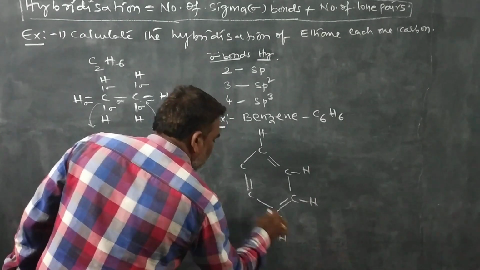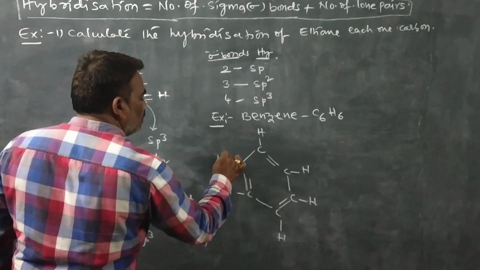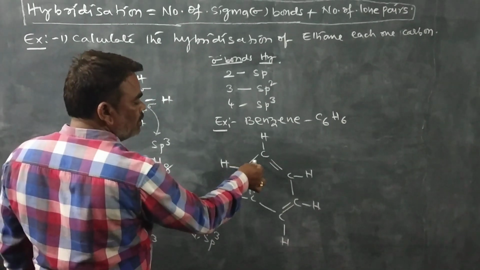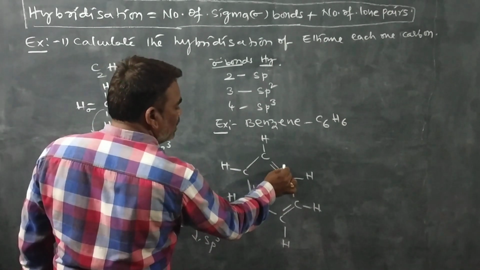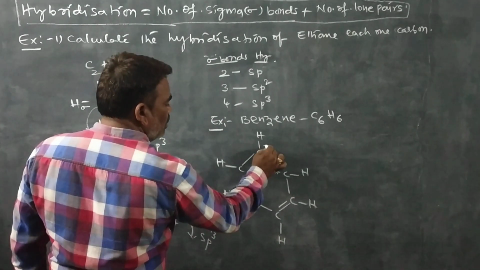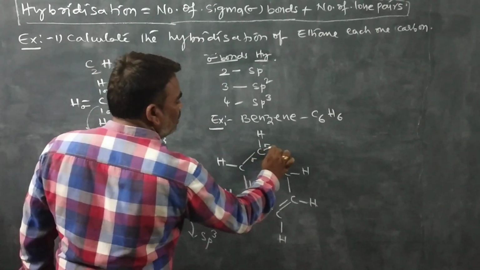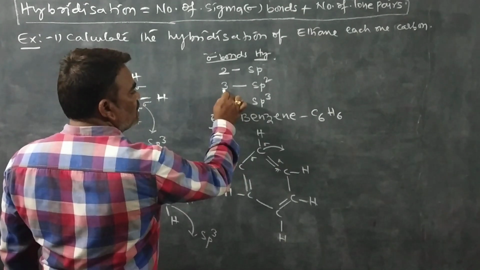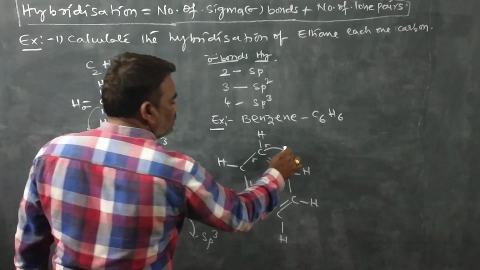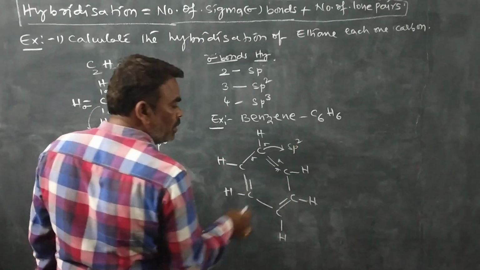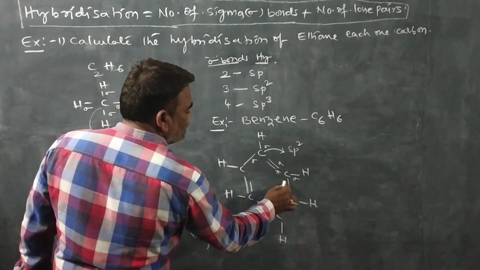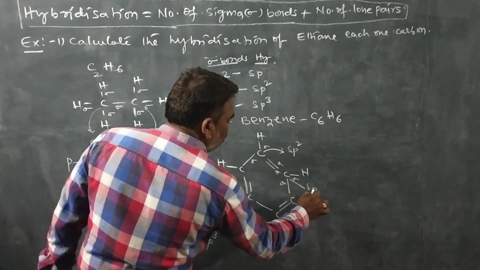So this carbon has sigma, sigma, and the double bond contains 1 sigma and another pi. So this is the sigma. This carbon, how many sigma bonds? 1, 2, 3. So 3 sigma bonds is sp2 hybridization. So this carbon is sp2 hybrid. This carbon also has sigma, sigma and sigma. This is sp2 hybridization.